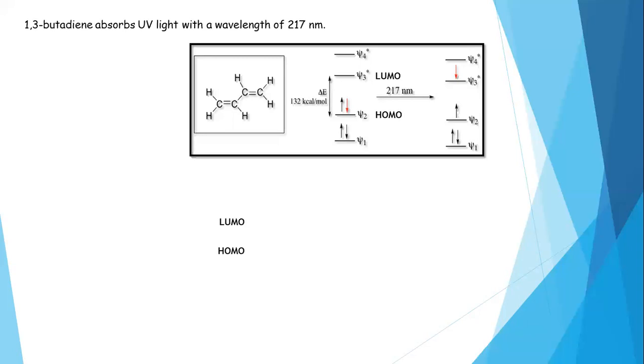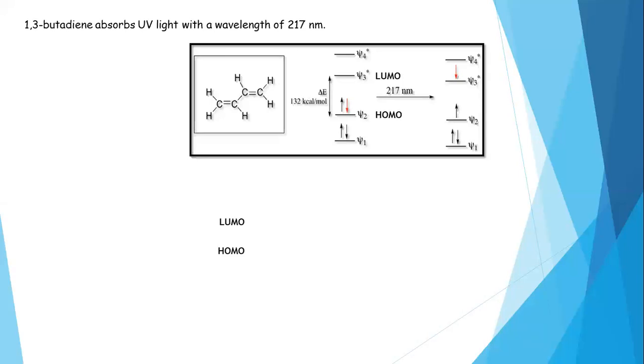So the energy gap between psi2 and psi3, HOMO and LUMO, is 132 kilocalories per mole only, whereas in the case of ethene it is 173 kilocalories per mole. In the case of 1,3-butadiene, the energy gap between HOMO and LUMO is 132 kilocalories per mole.